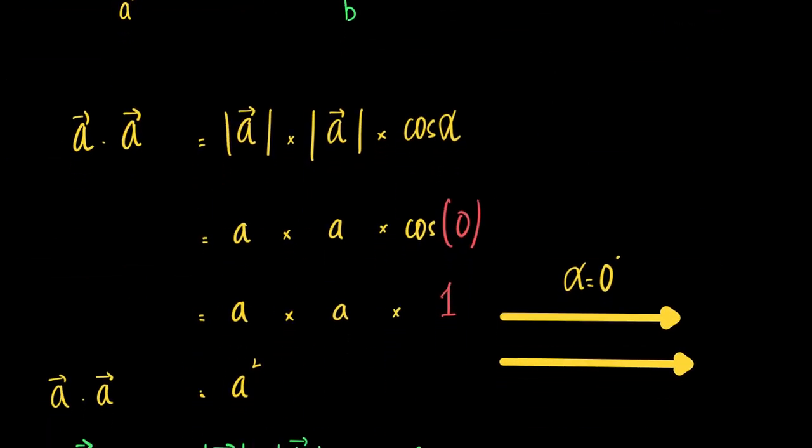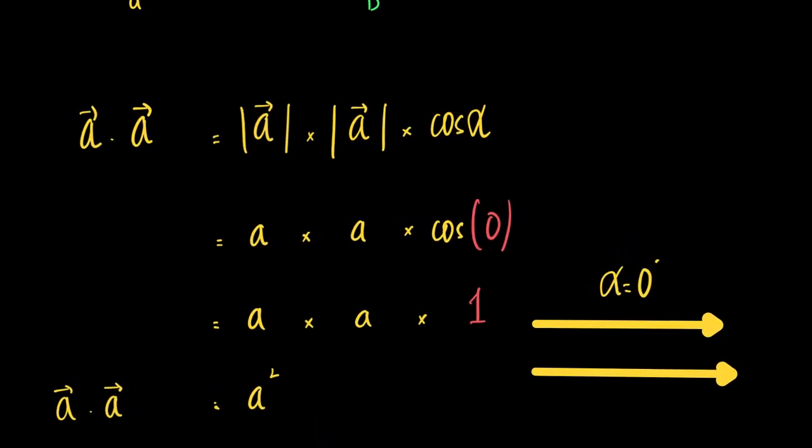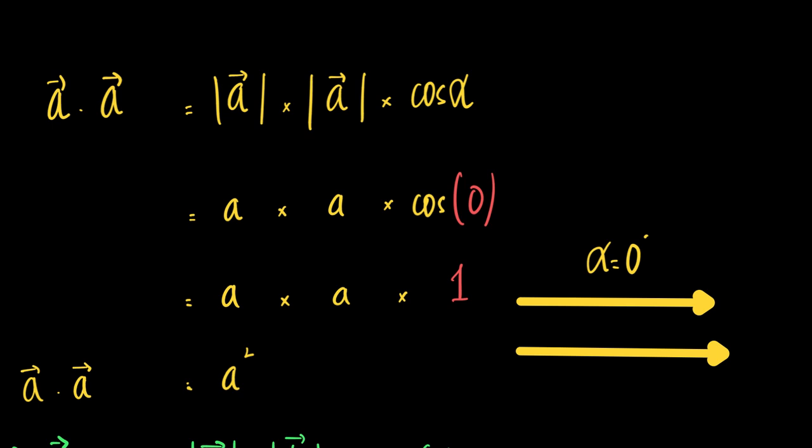So what is A dot A? A dot A, by the definition of vector algebra, is magnitude of vector A times magnitude of vector A times cos of alpha. What does alpha represent? Alpha represents the angle between vector A and vector A. This arrow here represents vector A, and this also represents vector A. What is the magnitude of vector A?